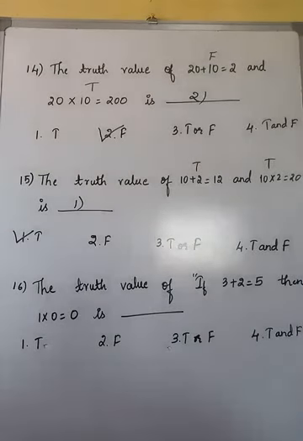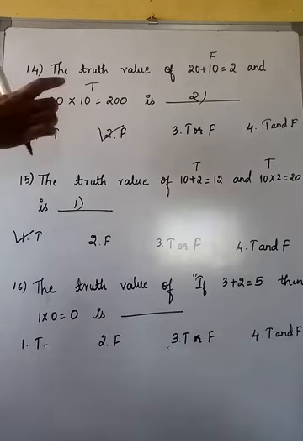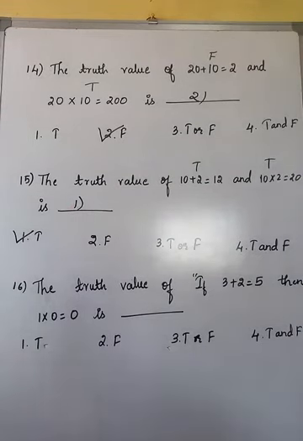Because here it is connected with the word "and", here also it is connected with "and", and here also it is connected with "and". But the difference is in the output of the "and" truth table: when any one of the component statements is false, the output will remain false. But if both the component statements are true, the output will be true itself. So we have the first option which is true. That's why I'm not discussing the other options. Is it clear for you all? Now let us move on with the next one.